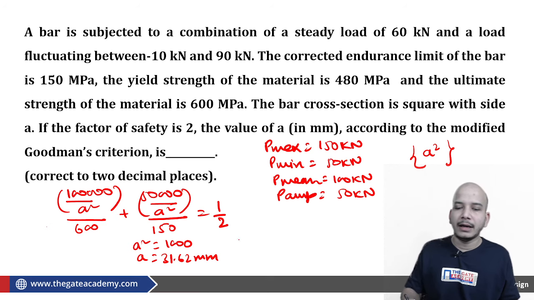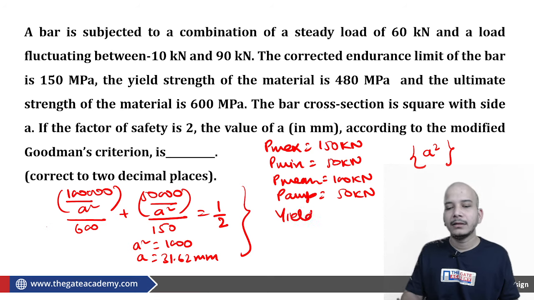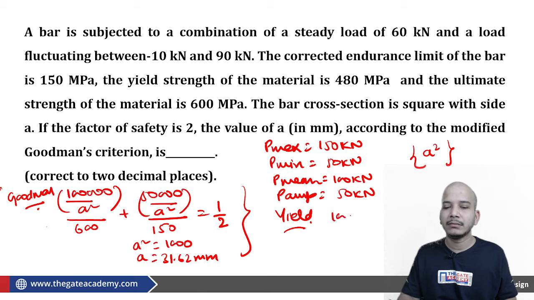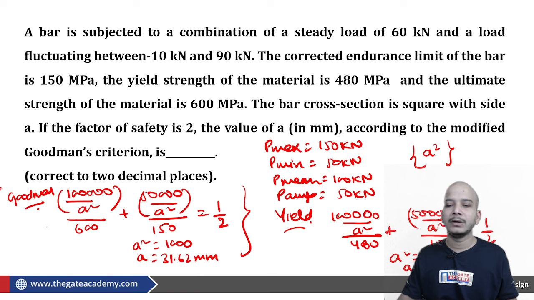Fine. That was from Goodman. If I use the yield line, then in that case I will be using sigma mean by SYT, which is 480, plus sigma amplitude by SYT, is equal to 1 by 2. From here you can get A square to be 625. From there A will come out to be 25 mm.